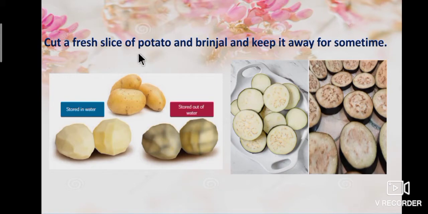Let's see another example. Cut a fresh slice of potato and brinjal and keep it away for some time. What change occurs? If potato is stored in water, it stays white in color. After that, if we keep it in air, the color changes. Brinjal also changes like that. A chemical reaction takes place with the air. So, it is a chemical change.